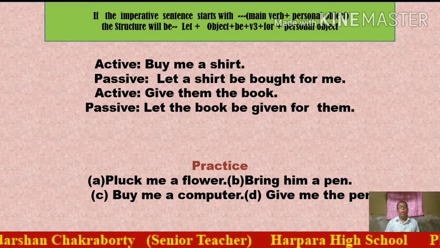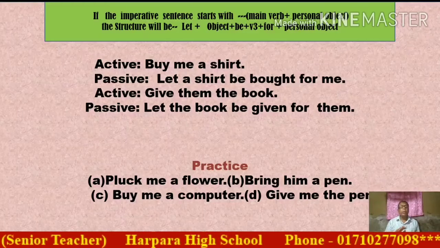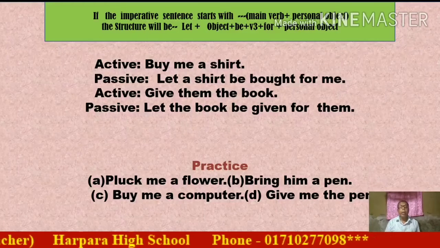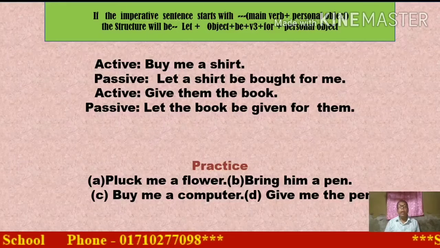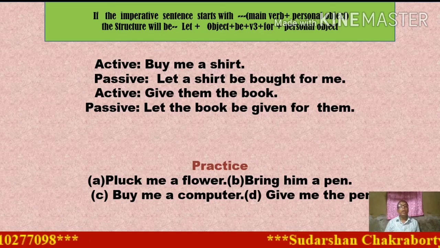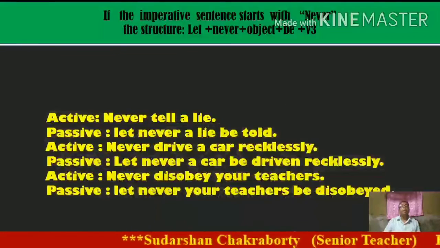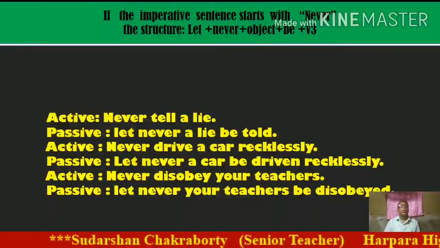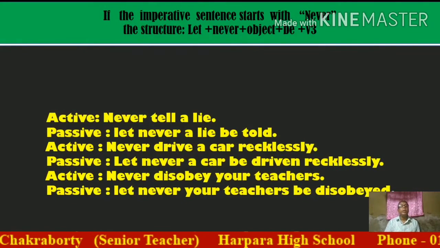Number A, pluck me a flower. Number B, bring him a pen. Number C, buy me a computer. Number D, give me the pen. Dear student, you practice same category sentences. Follow the example of my sentences. Next, I am going to show other categories of voice change in imperative sentences.